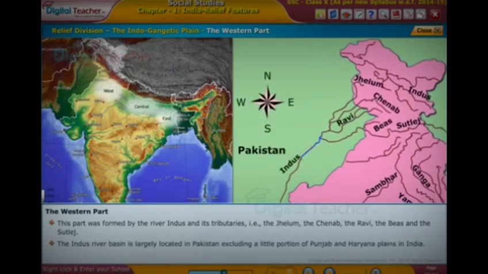The Indus River basin is largely located in Pakistan, including a little portion of Punjab and Haryana plains in India. The region has the Doab features. The land between two rivers is known as Doab. Do means two, Ab means water.